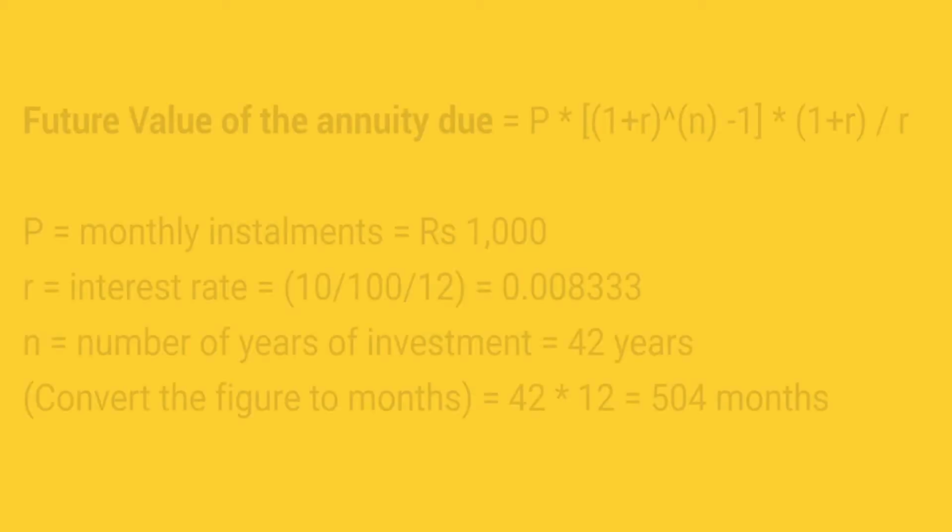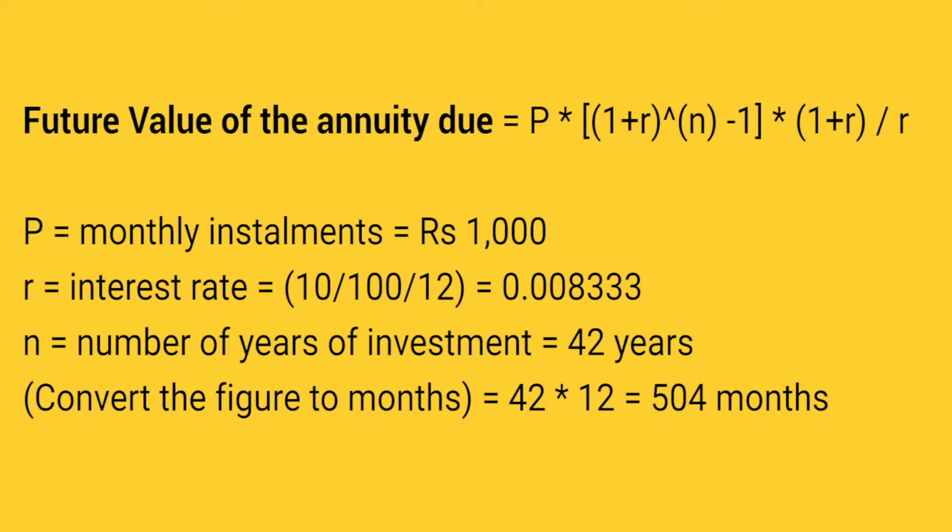The formula to calculate the pension wealth generated is the future annuity formula. Here is the formula you can use to calculate the future value of annuity due. Here P denotes the monthly installment amount, R denotes the interest rate, and N denotes the number of years of investment. For example, consider that the monthly installment amount is ₹1,000. The interest rate of 10% per annum will be 0.008333 per month, and the number of years of investment, that is 42 years, will be equivalent to 504 months.